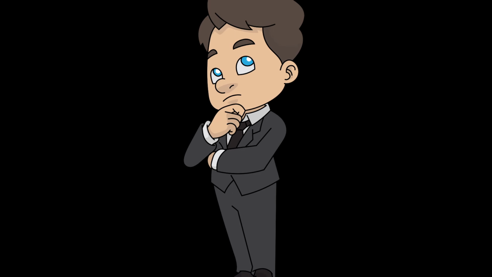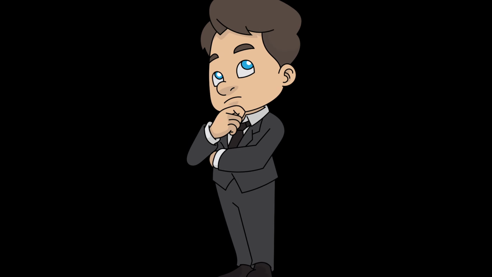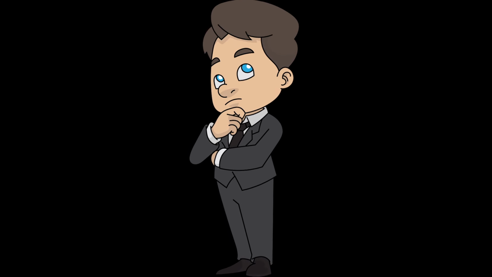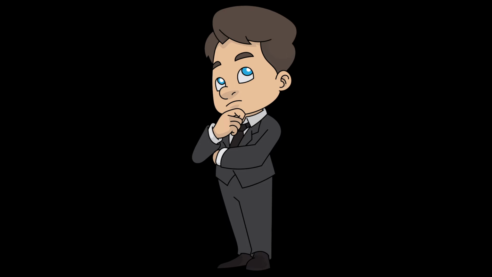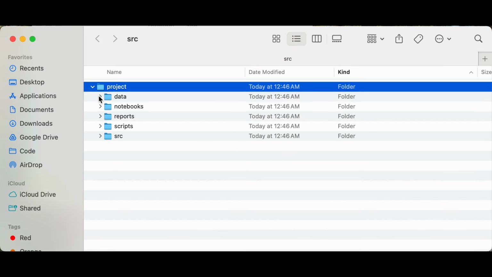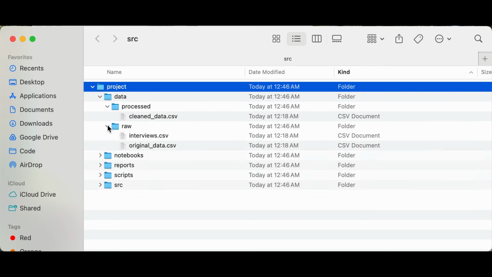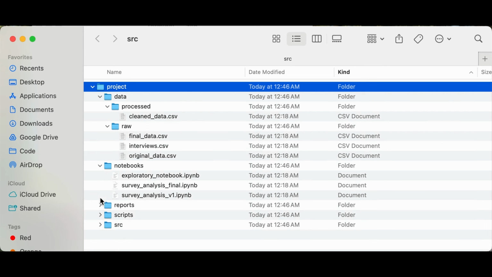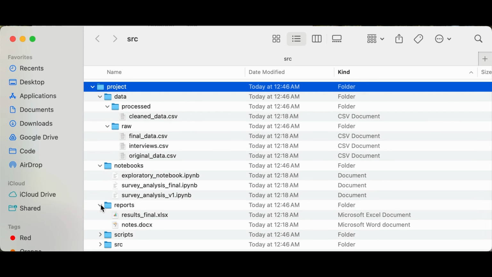Now, imagine you had organized this project more clearly from the start. Let's think about how you could have set it up so that you don't run into these issues next time. First, everything could be organized into clear folders. The data folder could be split into raw data and processed data. The notebooks folder could hold each stage of your analysis, like cleaning, analysis, and visualization. And the source directory could contain the scripts that handle data manipulation and modeling. This structure makes it easy to find exactly what you're looking for when you revisit the project.